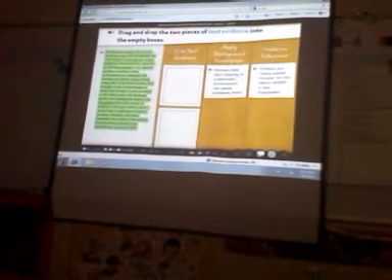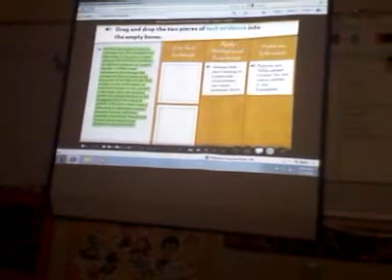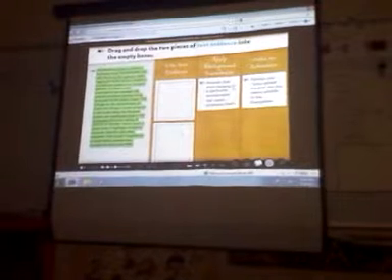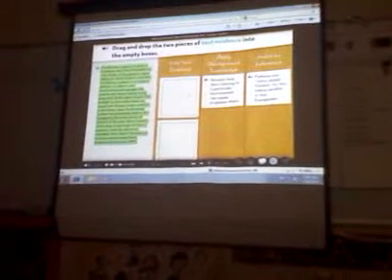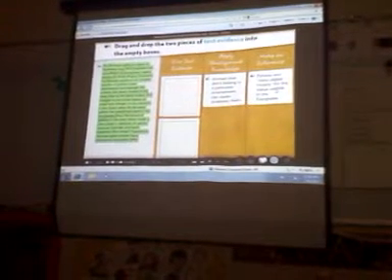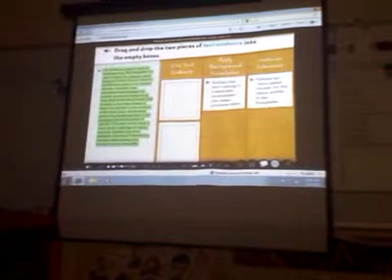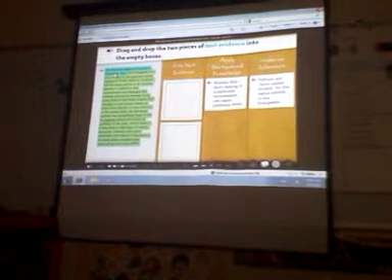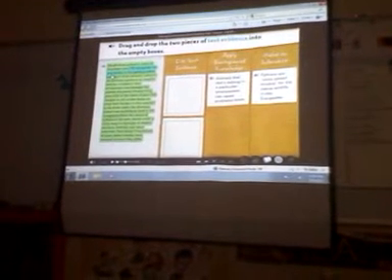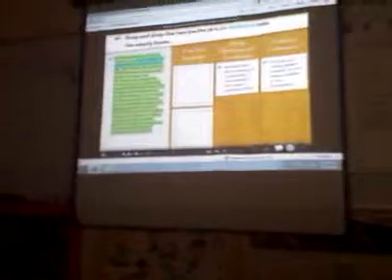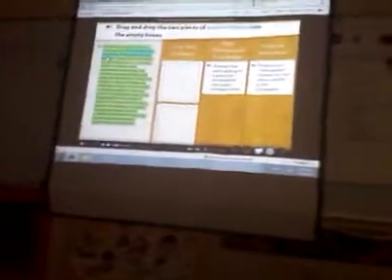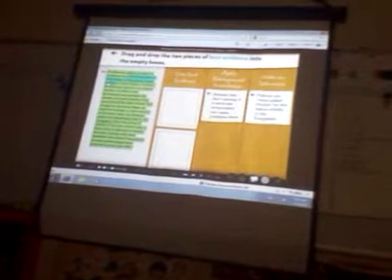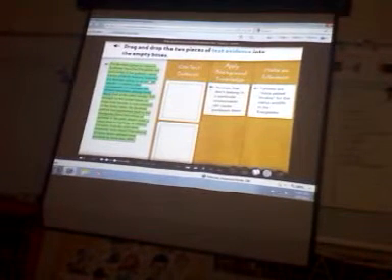So we're kind of going backwards now. We got the background knowledge. We got their actual inference that pythons are extra added trouble for native wildlife in the Everglades. We need to find the two pieces of evidence that support that. Let's look at each one. The first one, the Burmese python is native to Southeast Asia? Nope. I agree. Basically, if we hit one that you think works, raise your hand. The Everglades are very similar to the python's native habitat. Good. No hands.